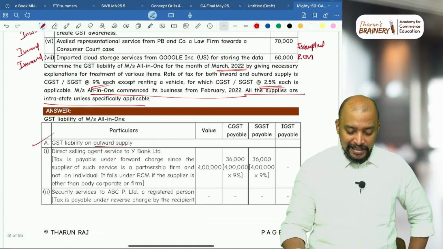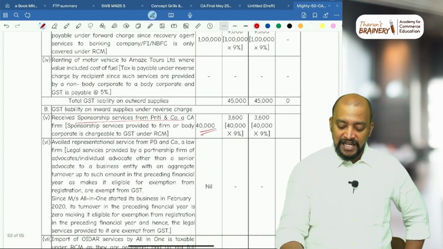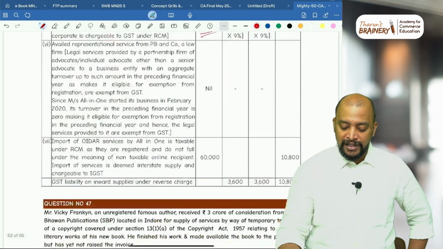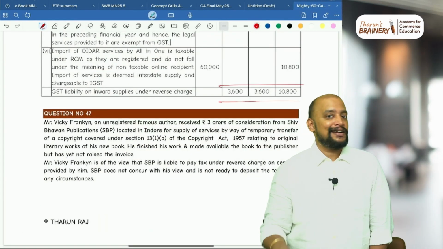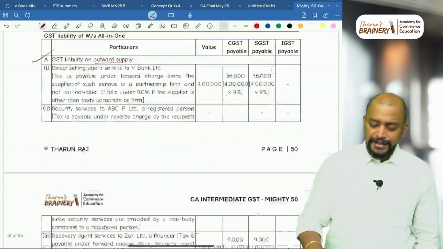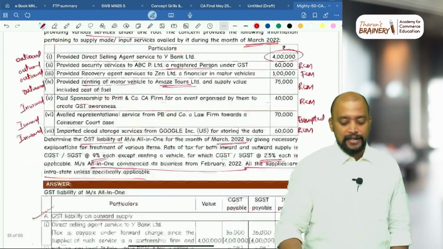The question is here. So determine the GST liability. So this is their FCM liability 45,000, 45,000. RCM liability will be 3,000, 3,000 and 10,800. Got it? So it's a good question, like a 10 marks question. Your first question, kite off.